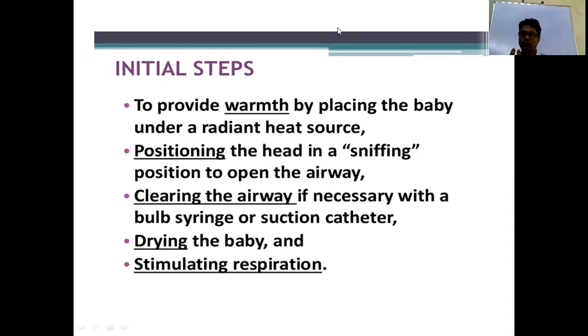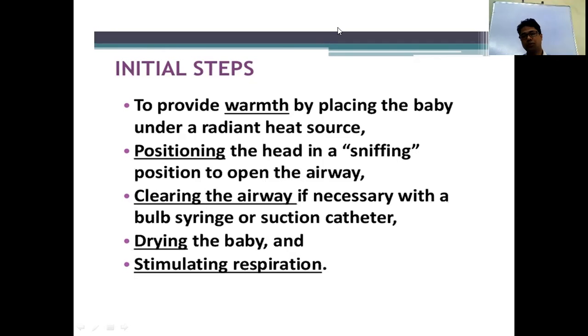Sometimes the baby is not breathing. That means the baby is in primary apnea. In primary apnea, the baby inside the uterus is already in an apneic, hypoxic stage, and the gas exchange is through the placenta. There is no gas exchange in the lungs. When the baby comes outside, that stage continues. So that is called primary apnea. That baby requires some stimulation for respiration. So how do you do it? You flick the sole of the foot.